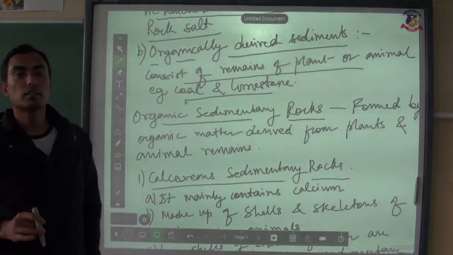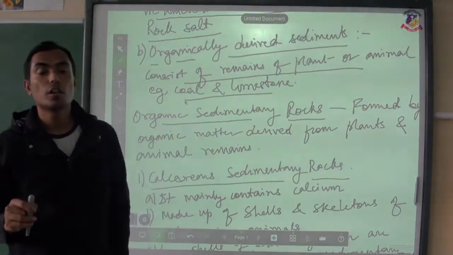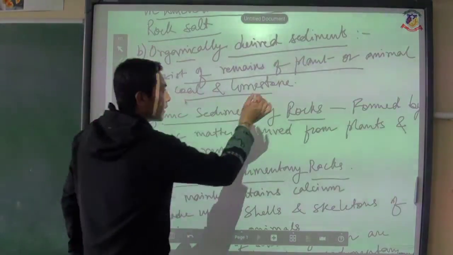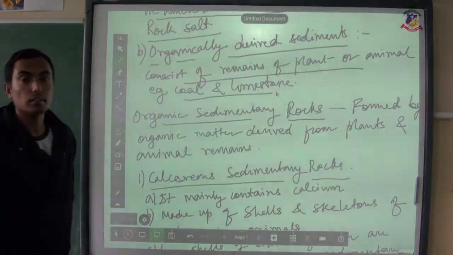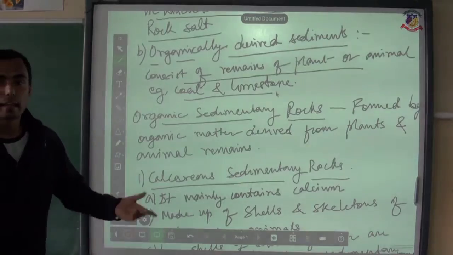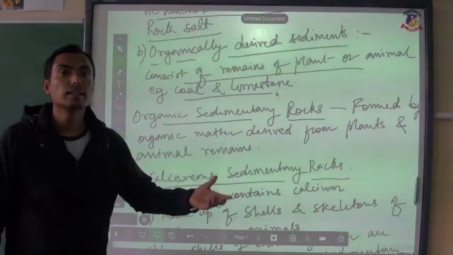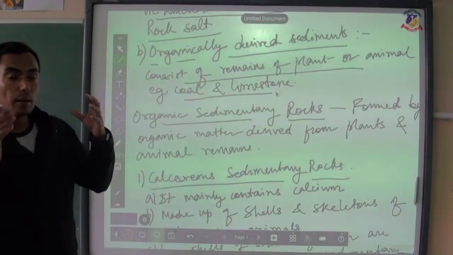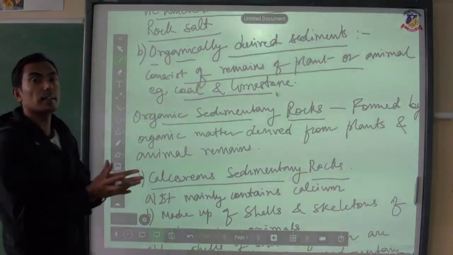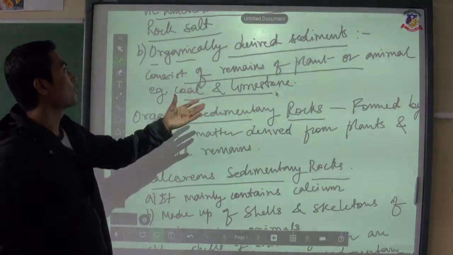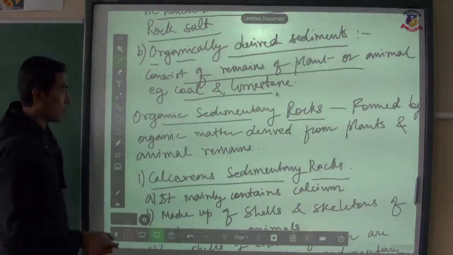Coal comes into existence because of the decomposition of plants and animals, and limestone comes into existence when marine life dies and the skeletons result in the formation of limestone.